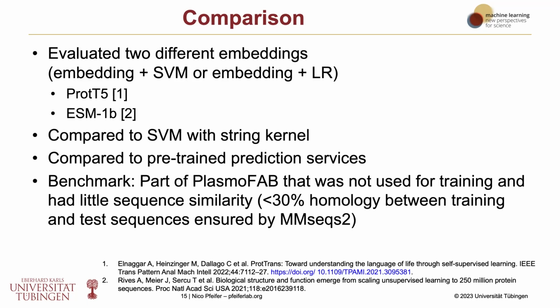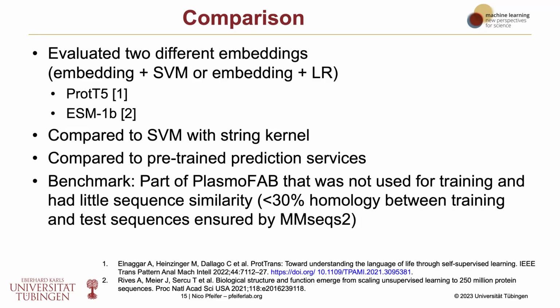And for this, we basically created a benchmark from our PlasmoFAB dataset such that we could compare also to our method that we trained on part of that data in a fair way. For this, we created a test set which had little homology to the training sequences.